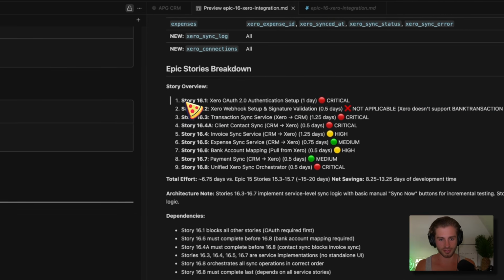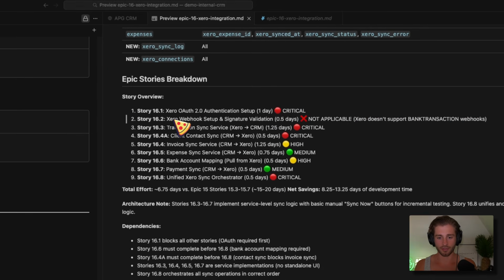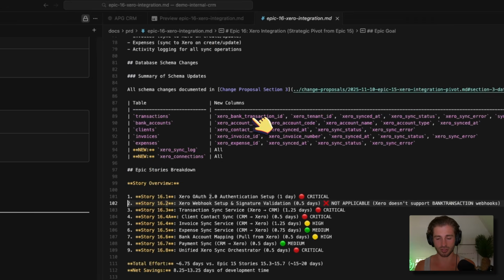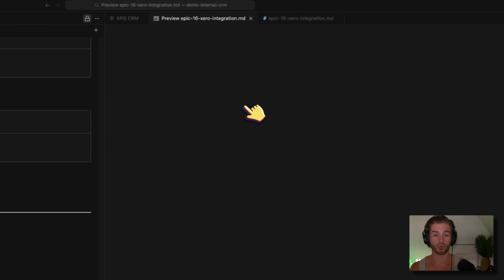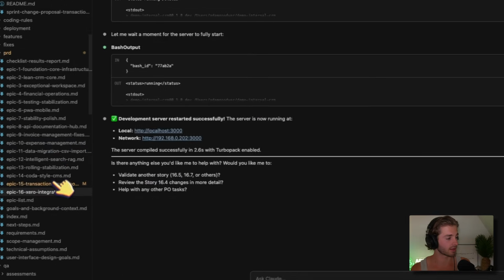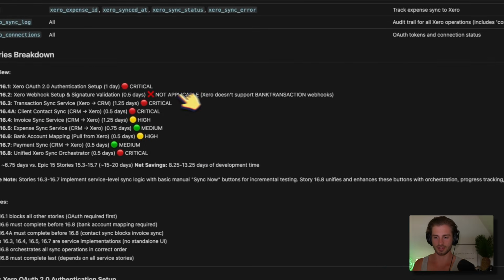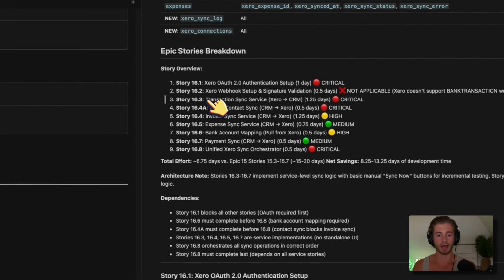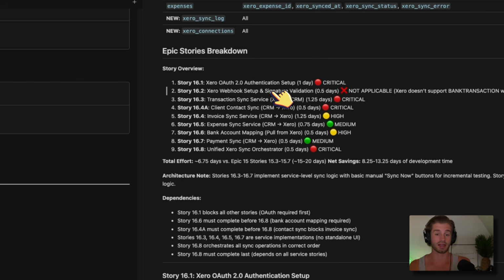So you'll see here we've got 8 stories: auth setup, webhook setup, and signature validation, which we've actually submitted a change request. So if I come back into the change logs, I'm going to quickly just go through the stories, but you'll see this is no longer applicable because what happened was the AI hallucinated and thought that there was a webhook supporting transaction posting when there wasn't. So I had to do a change proposal for that.